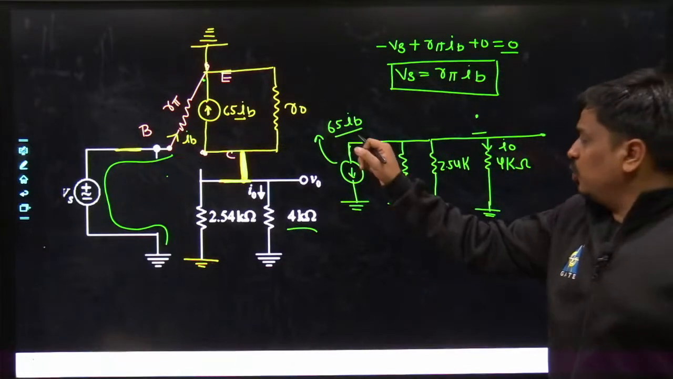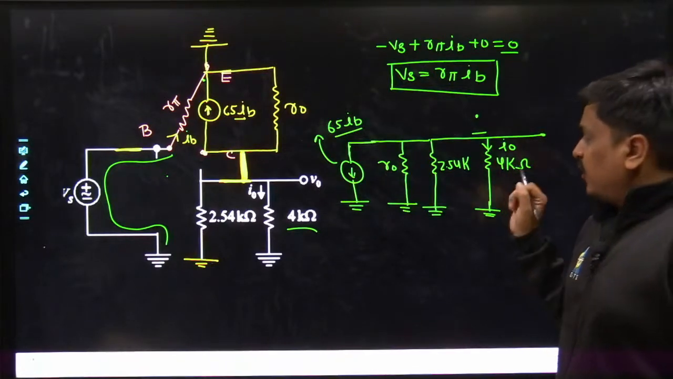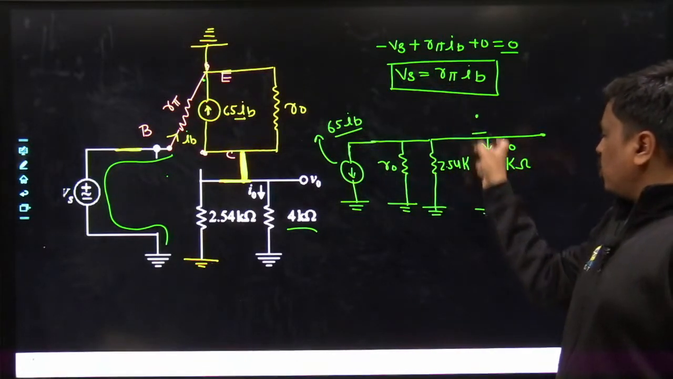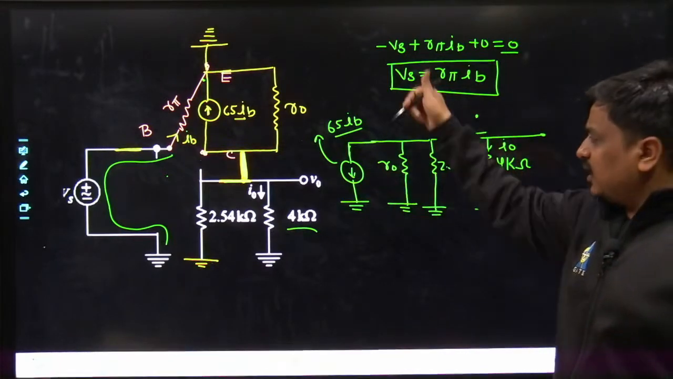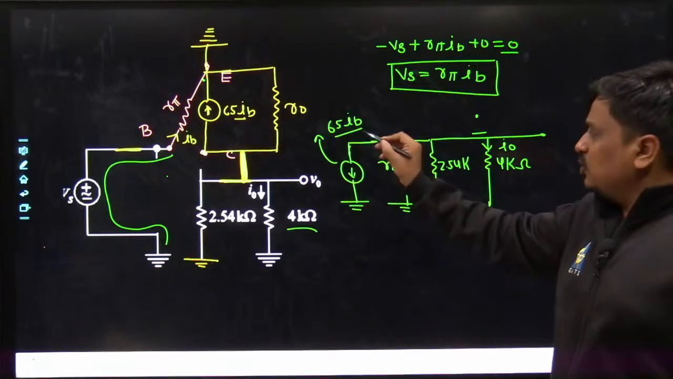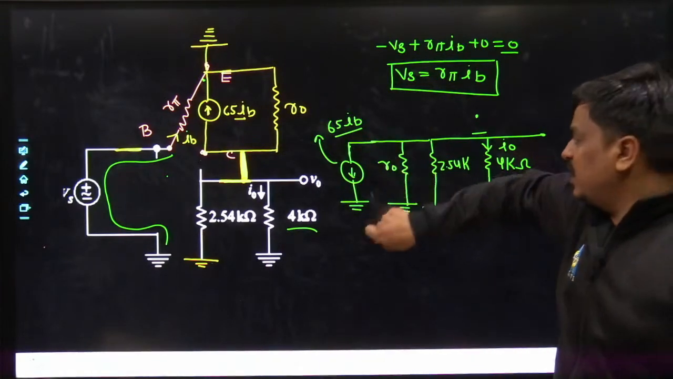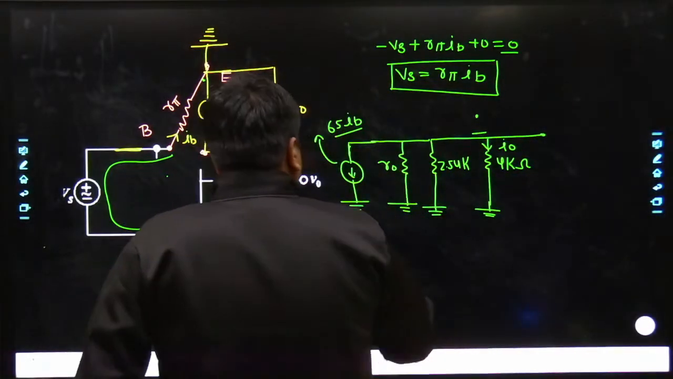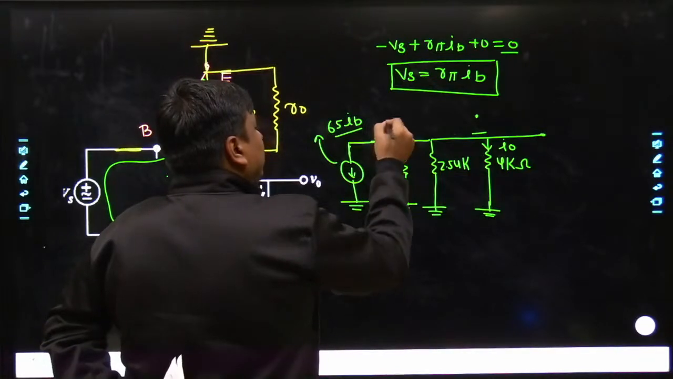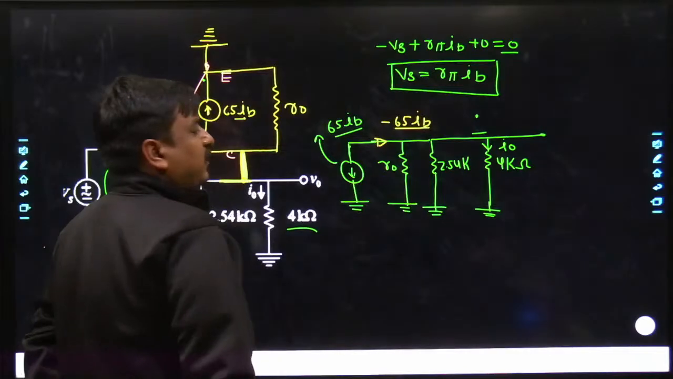Now easily you would be able to get the relationship between IB as well as I naught. First of all, the direction of I naught is from top to down, whereas the current which has been sourced to this particular circuit is having the direction towards downside. So 65 times of IB can be written as minus 65 times of IB, and now the direction would be towards right hand side. So I would just be reversing the direction of current, and simply it would become minus 65 times of IB.